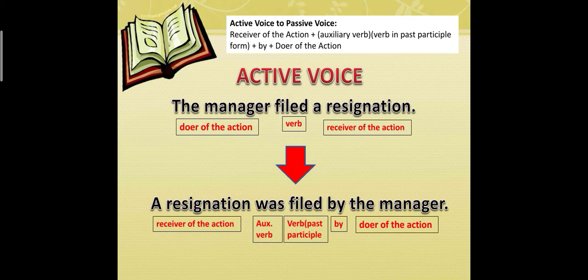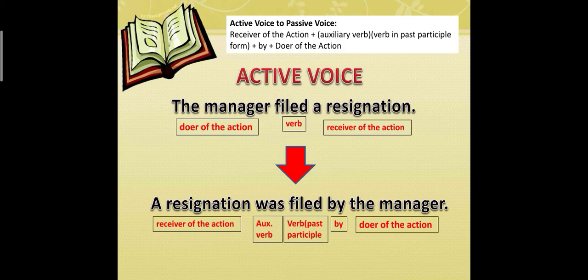Followed by verb in past participle form. Always remember that the verb will be always in past participle form in passive voice. Then followed by the word or preposition by. Then lastly, added by the doer of the action.